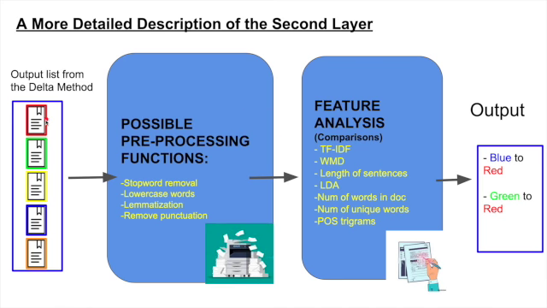So in this case, it would compare document red to document green, red to yellow, red to blue, etc. And in the feature analysis, some features require pre-processing, which is described more in depth in my CYSF paper. And as you can see here, it's the possible pre-processing functions. What pre-processing does is it removes irrelevant information in the text.